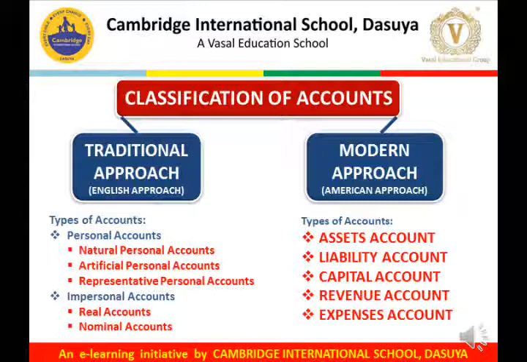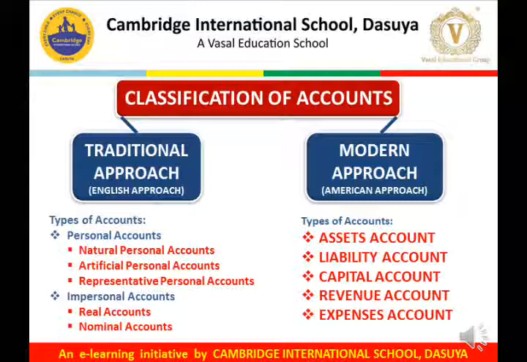Personal account, as the name appears, is related with person. So natural person's account, for example, Ram account, Sham account, Sita, Geeta, Ina, Meena, these all are natural personal accounts. Artificial personal accounts are those which are non-living beings, but we have some names for the establishments.